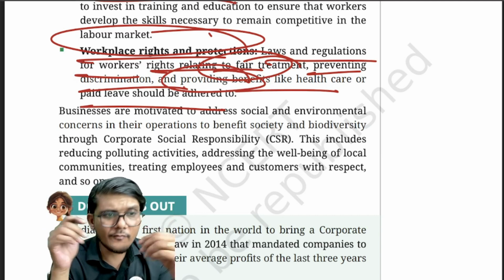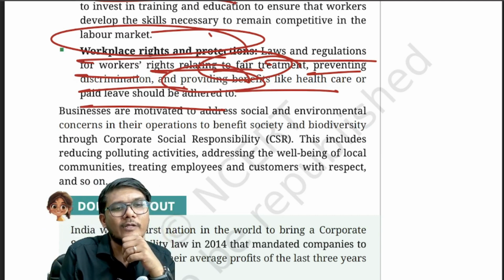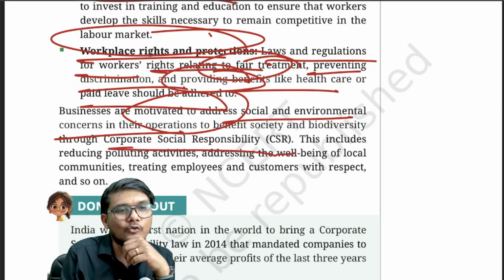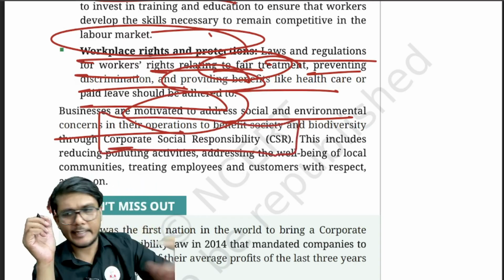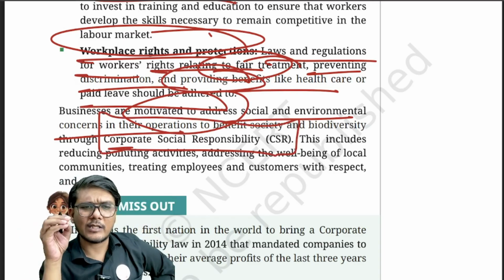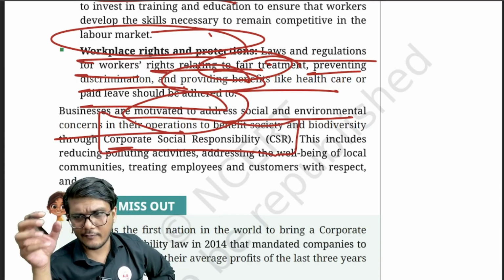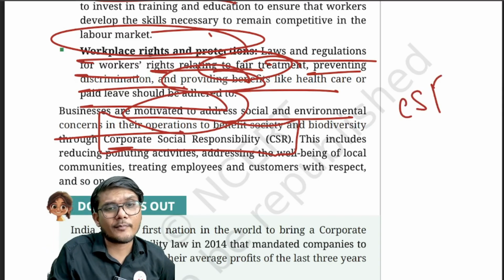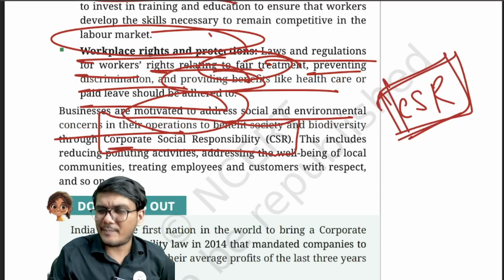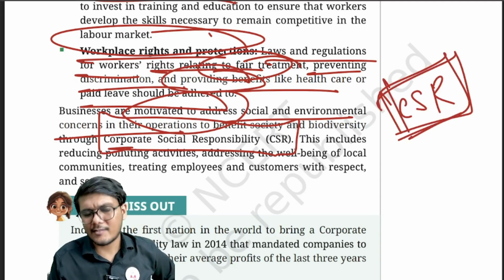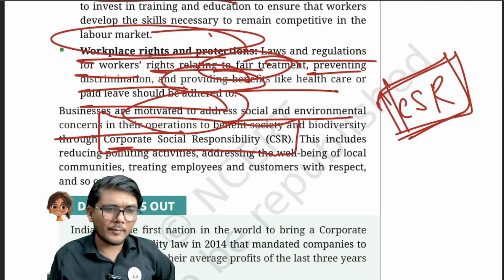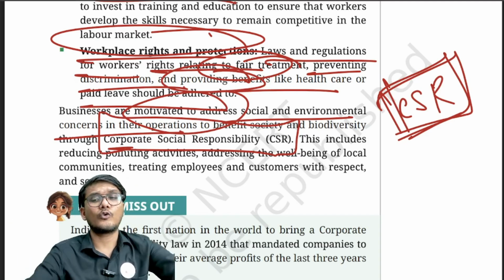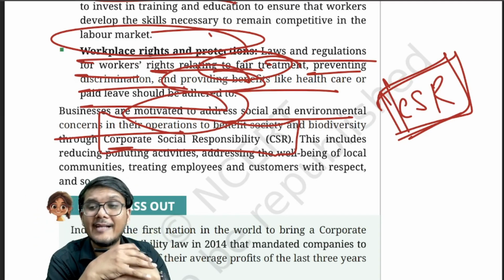Now before we end, there's another thing that they have mentioned over here. Businesses are motivated to address social and environmental concerns in their operations. Right? How? Through corporate social responsibility. So there is a criteria which you will study about later, that if a business earns some amount of profit and has some amount of revenue, then some amount of it should be spent on CSR activities, that is corporate social responsibility activities. It means spending on education, environment, sustainability, reduction in pollution, or giving the money to the Prime Minister's CARES fund or any other such fund which the government can use for social and environmental benefit, and so on and so forth.